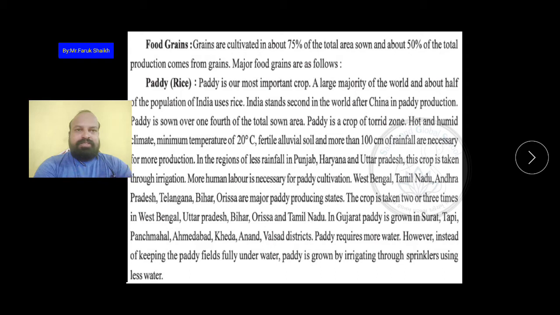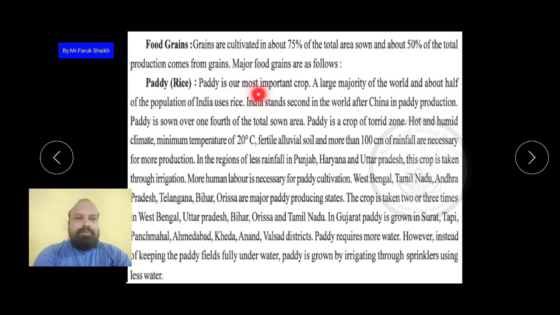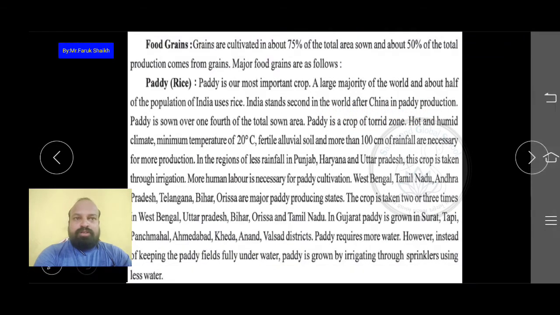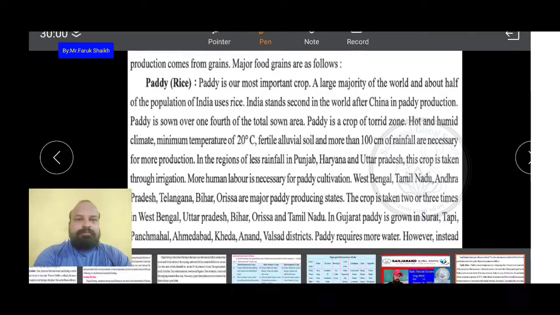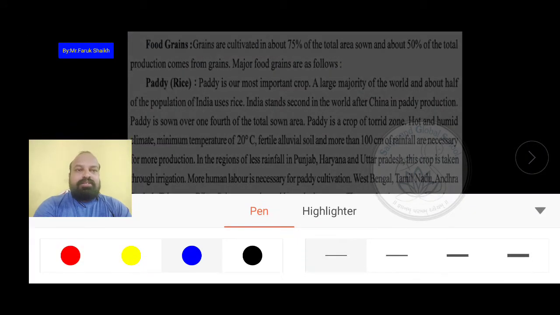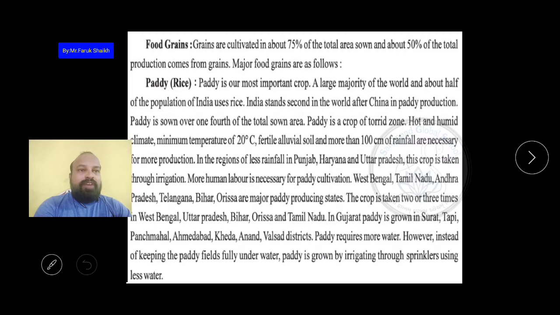Paddy is our most important crop. A large majority of the world and about half of the population of India use rice. India stands second in the world after China in paddy production.